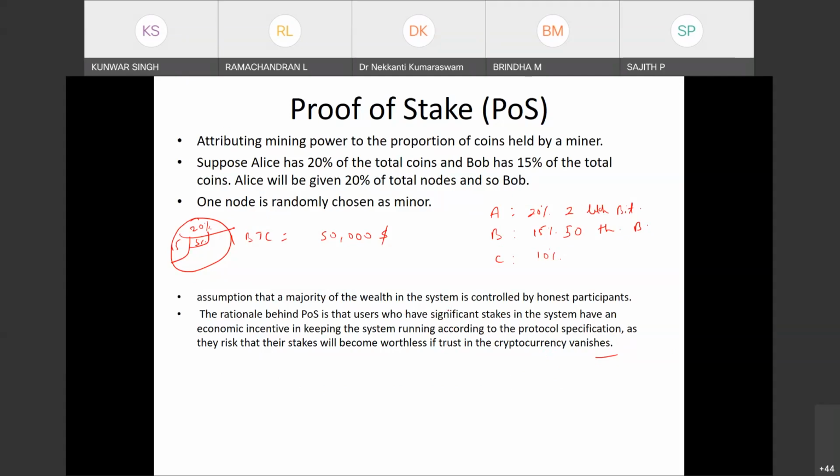That's why they have given the mining rights to these people. We cannot do this from the starting, so once some people have the money, only then can one do proof of stake. So maybe after some time proof of work may be replaced by proof of stake.